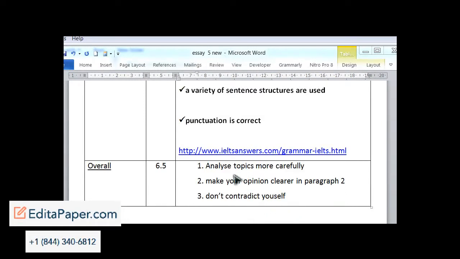Advice for the writer, pretty easy and straightforward. 1, analyze topics more carefully. Make sure you understand what it's about before you start writing. Paragraph 2, your opinion should be clearer, I believe, I think that. And then don't contradict yourself. This mostly occurred in the 3rd paragraph.